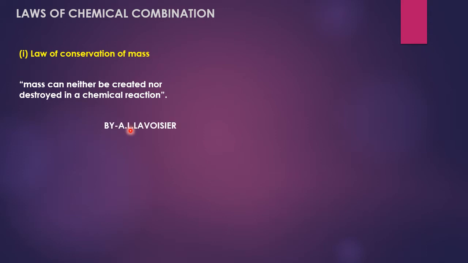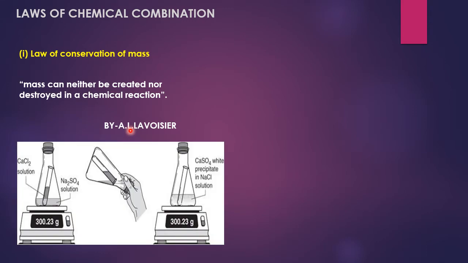This law was given by Lavoisier, and here it is explained with the help of a picture of the experiment. There is a reaction between CaCl2 and Na2SO4. Before the reaction, the mass is 300.23 gram, and after the reaction, the substances are changed.